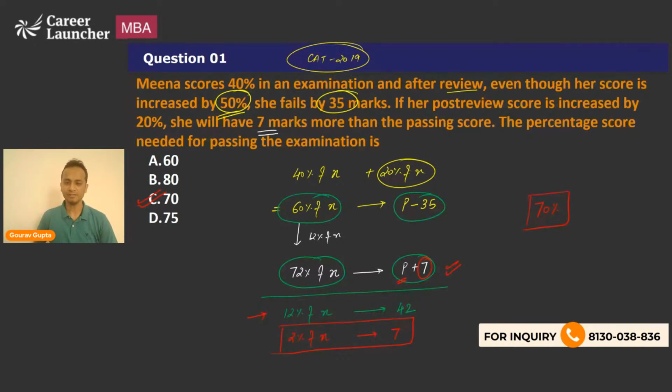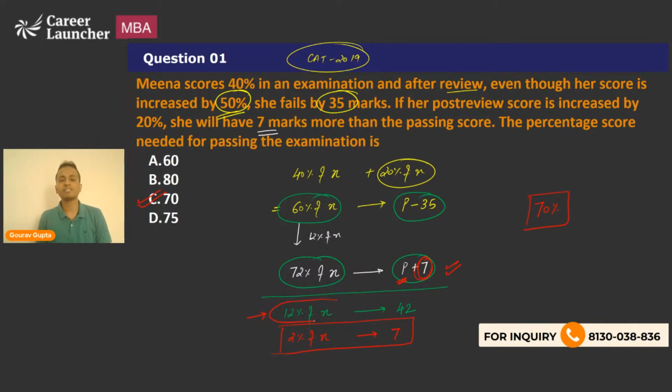All right, clear? So I did not calculate the total marks. There were 7 more than the passing marks. So if I remove 7 from here, if I calculate the percentage equivalent of 7, then I will be able to get the passing percentage.